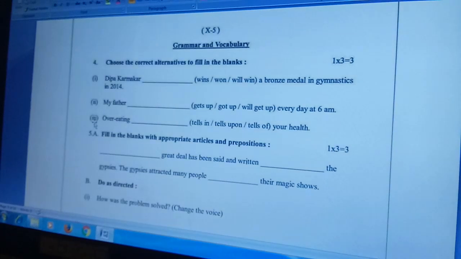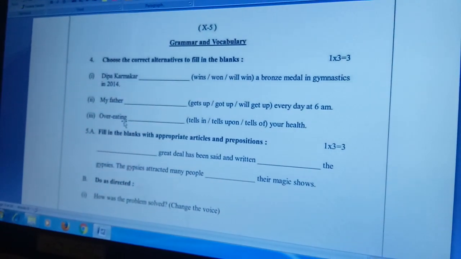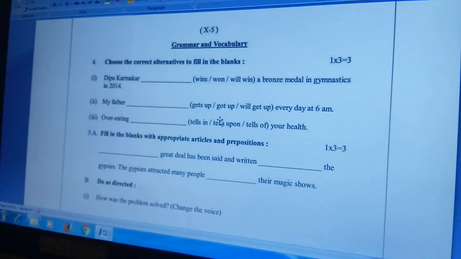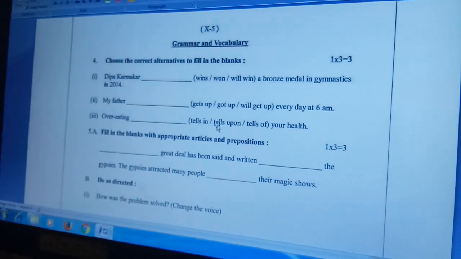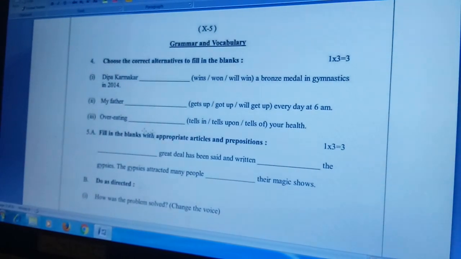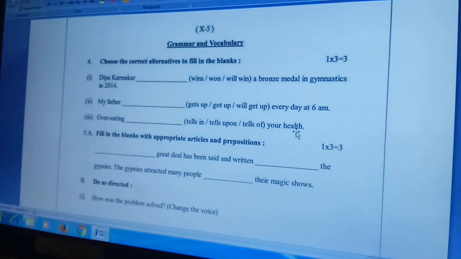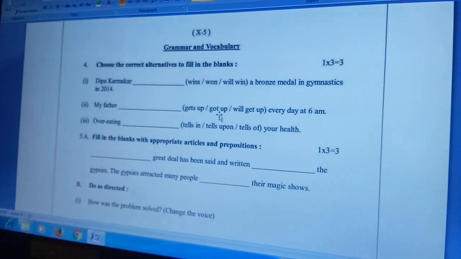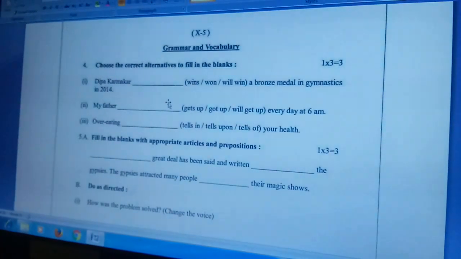Next, question number 3. Overeating tells upon. Tells upon is a phrasal verb and it means harms. So overeating tells upon your health. Okay. So those are the answers of question number 4.